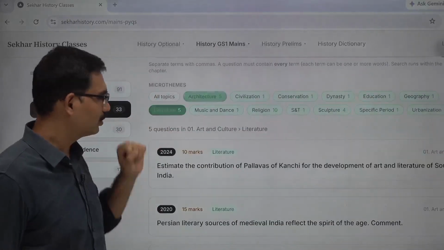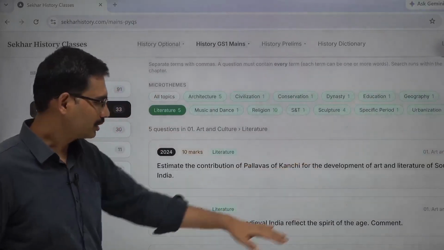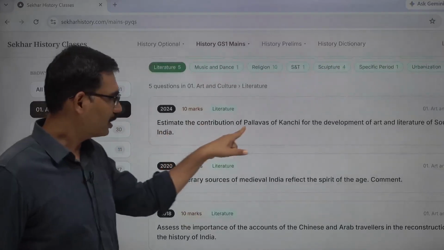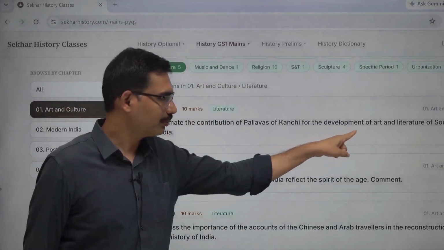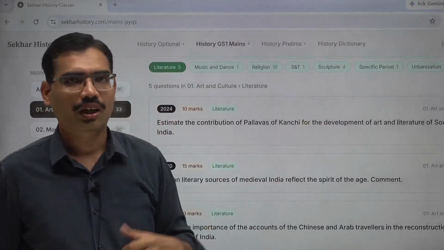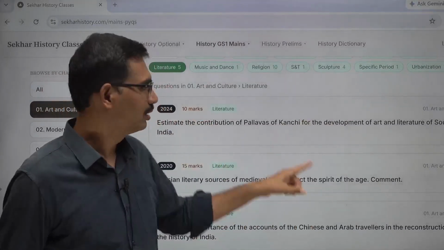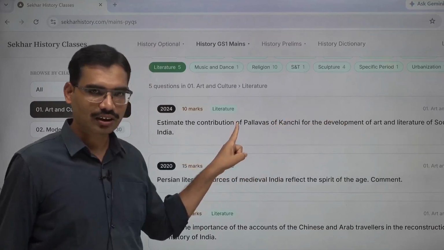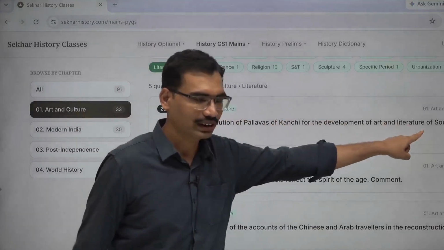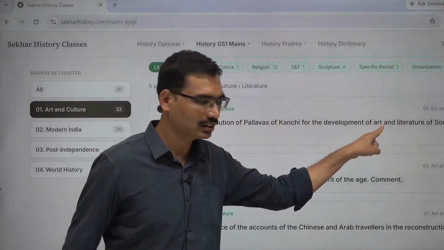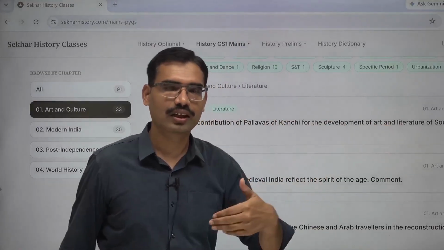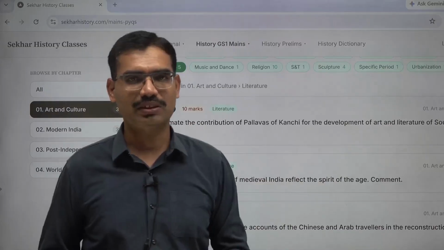Now, when you go to literature, questions now you say this. Estimate the contribution of Pallavas of Kanchi for the development of art and literature. Now, earlier there was no question related to Pallava architecture. Pallava related literature asked, and in fact here art and literature specifically asked, but this art, the term includes all the other aspects also, including architecture.